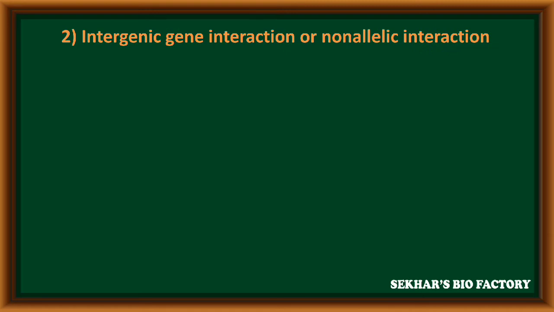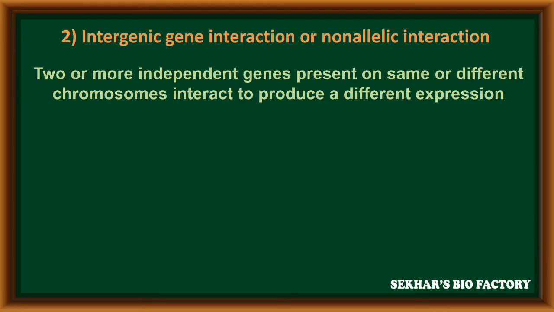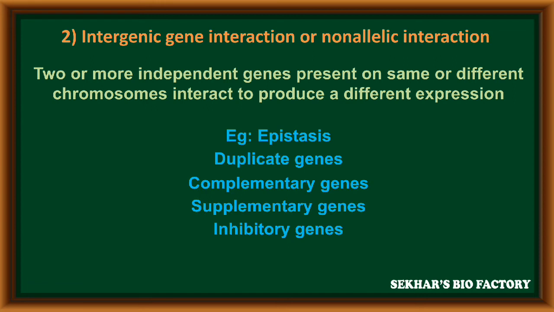The second type is intergenic gene interaction or non-allelic interaction. In this, two or more independent genes present on either the same or different chromosomes interact to produce a different expression. This is called intergenic gene interaction or non-allelic interaction. Examples for this are epistasis, duplicate genes, complementary genes, supplementary genes, and inhibitory genes.